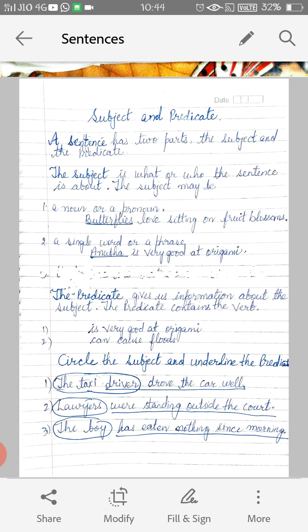I hope the things are clear to you, like the definition of sentences, phrases, and about subject and predicate. The rest of the exercises we will discuss in our next meeting.